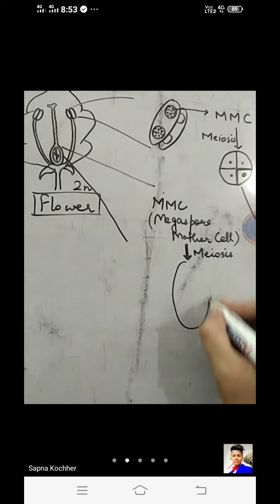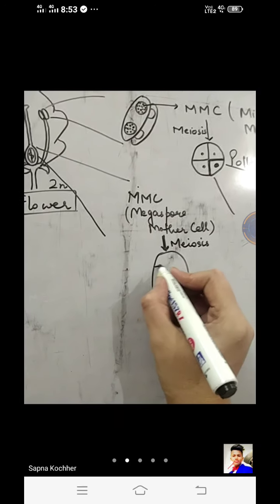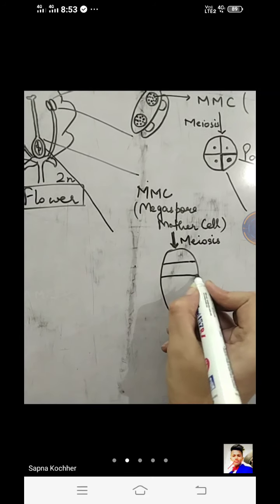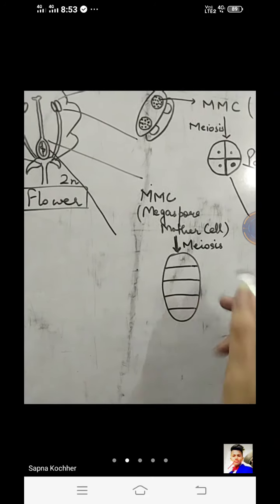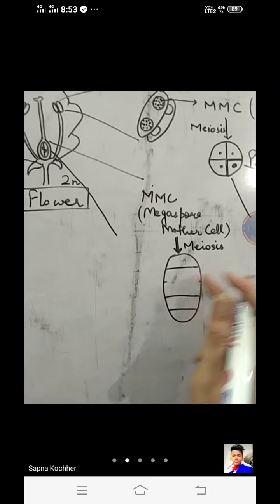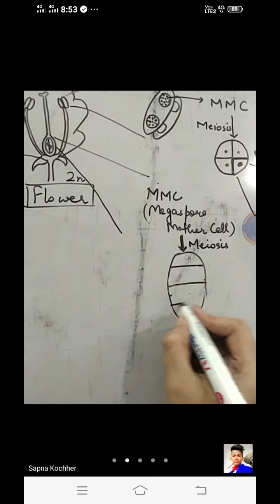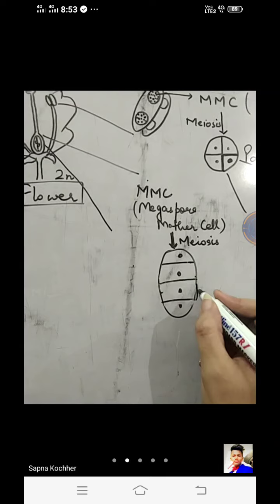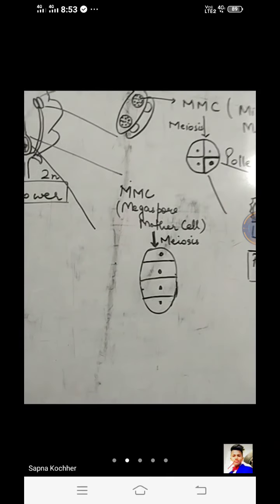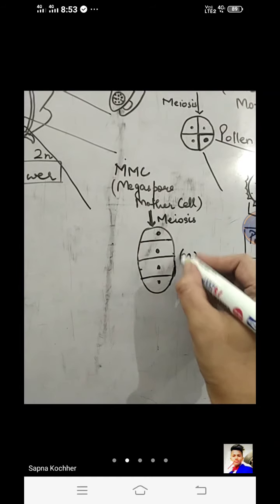forming a tetrad. The tetrads in the pollen grains can be of different shapes. As for the female, I'm making it a linear shape, right? You are to make only 4 in number: 1, 2, 3, 4. That's it. Okay. So these 1, 2, 3, 4 cells are produced after meiosis. Each is N in its structure, that is, haploid.